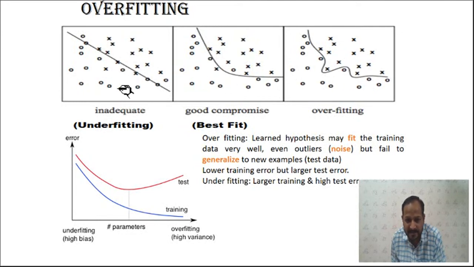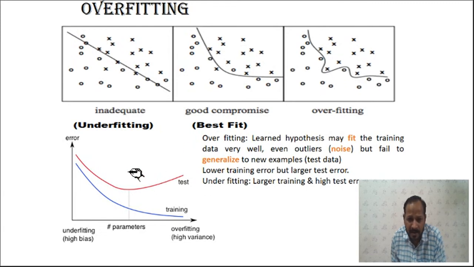During training this one has somewhat higher error, this one has somewhat lower error, but this one has almost zero error during training, because each and every input point that you have used for training is classified correctly. To cover each and every point, you have used some additional parameters, so that this curve becomes complex.